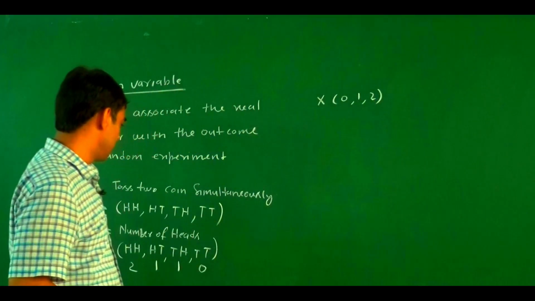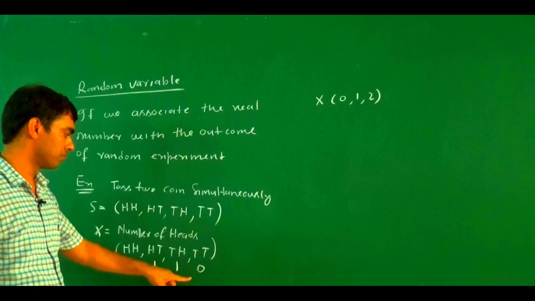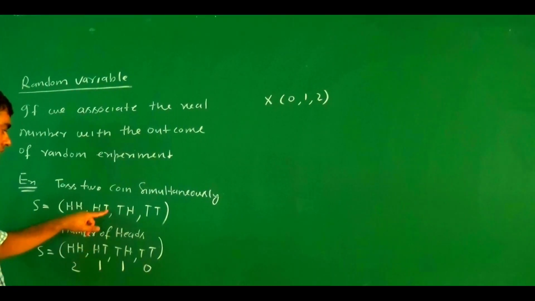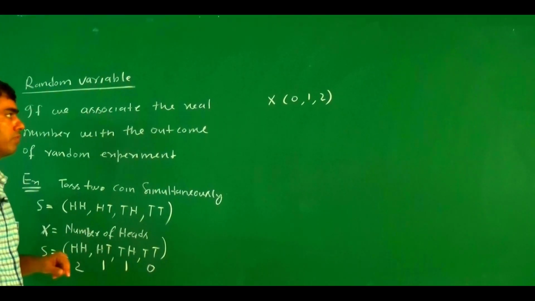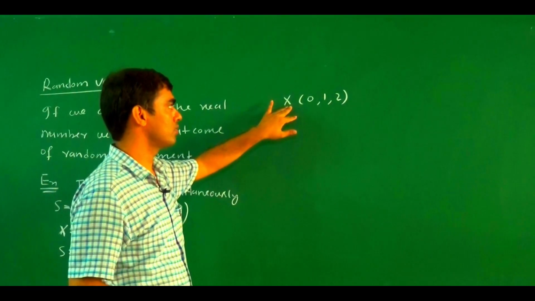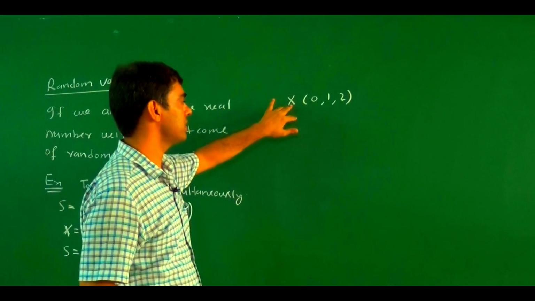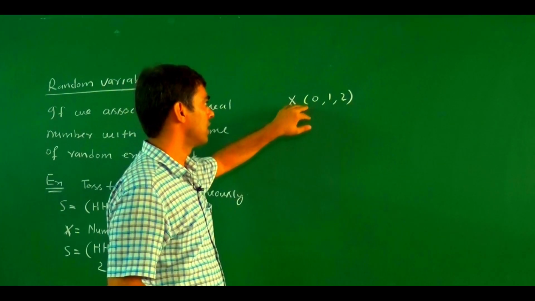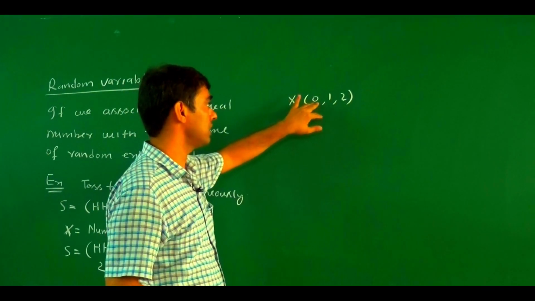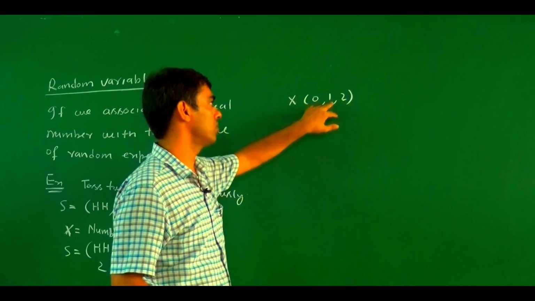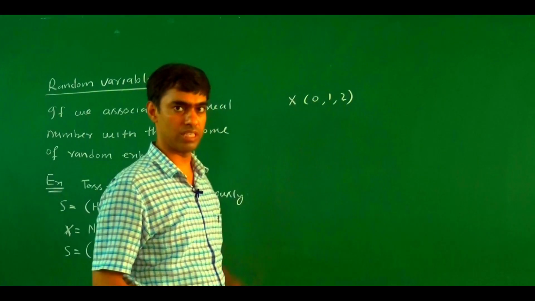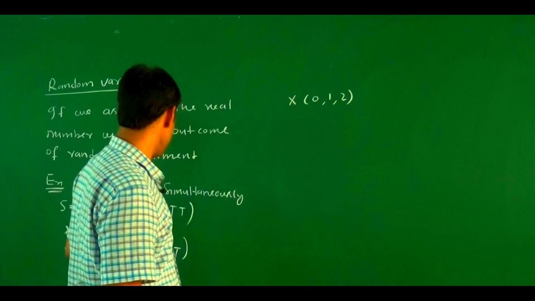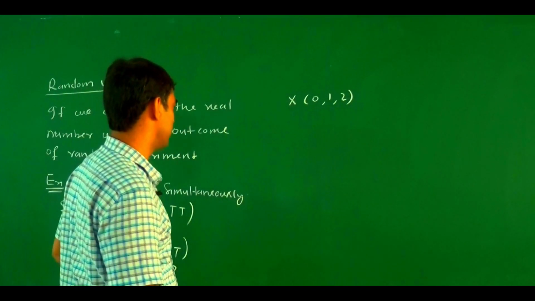So here we associate 3 real numbers, 0, 1 and 2, with the outcome of a random experiment. This is called a random variable X, with 3 real values x1, x2, x3.